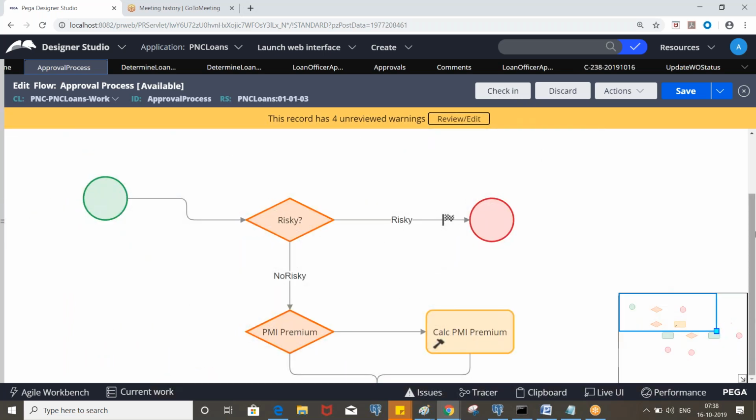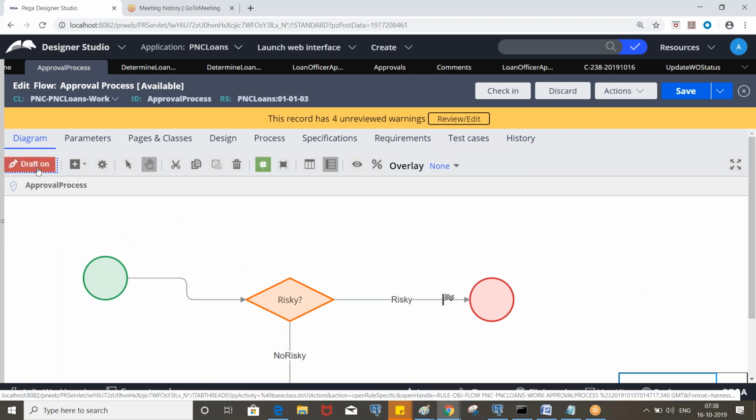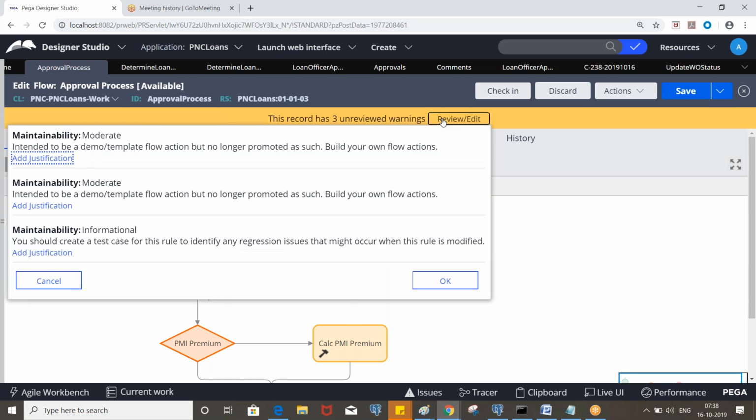So the approval process is done. Now we can turn off the draft mode and save it. If there are any errors, it will display. Okay. Still there are some warnings displaying, right? It says: intended to be a demo or template flow action, but no longer prompted.